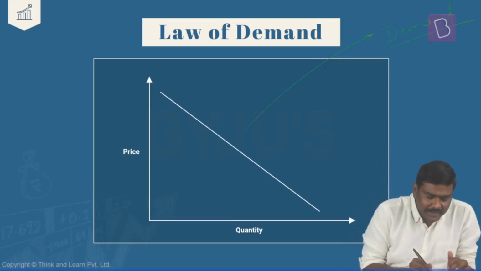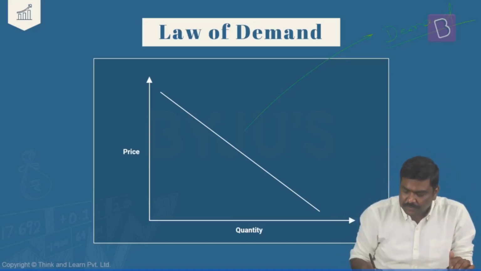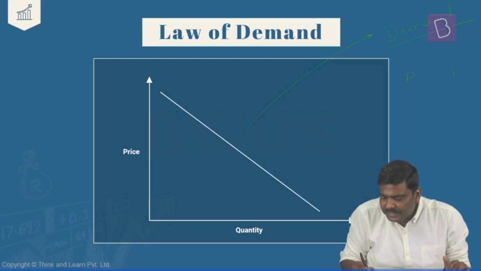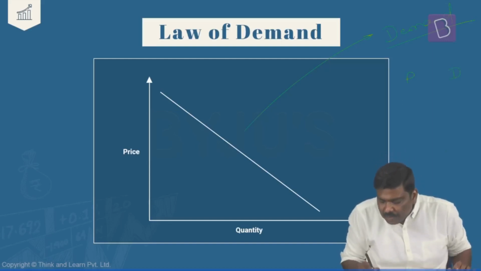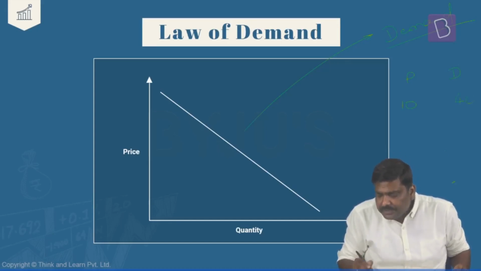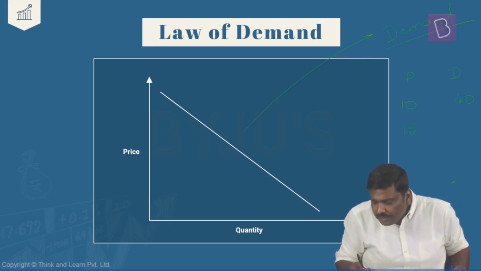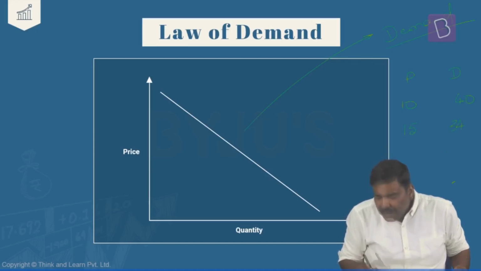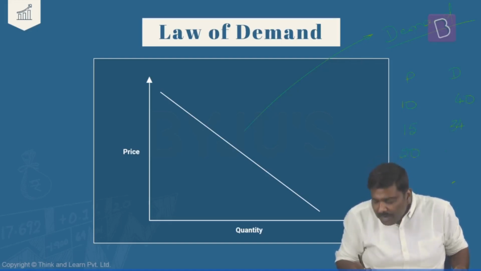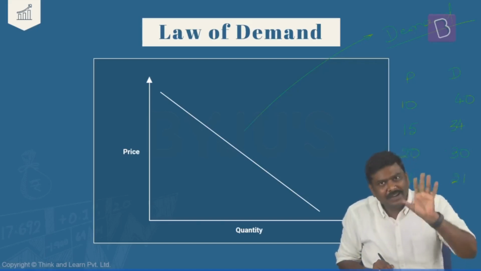Let's say hypothetically, I'll write price and the demand here. I'll use the short forms. Instead of writing full price, I'll simply write P here. And the demand I'll represent by D. Imagine when the price is 10 rupees, demand for the goods is let's say 40 units. When the price increases to 15 rupees, demand falls down to 34 units. Price further increases to 20 rupees. Demand further plummets to 30 units. Price increases to 24 rupees. Demand further plummets to, let's say, 21 units. Again, I'm just giving you arbitrary numbers here.